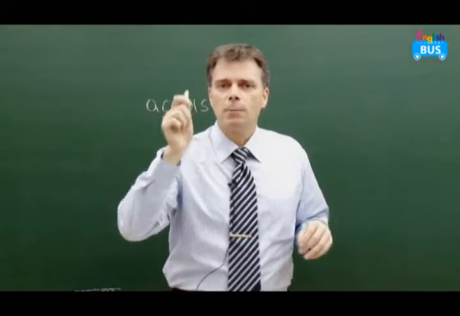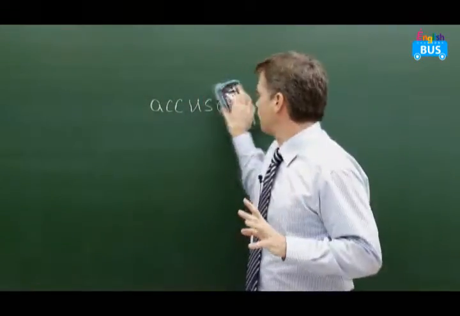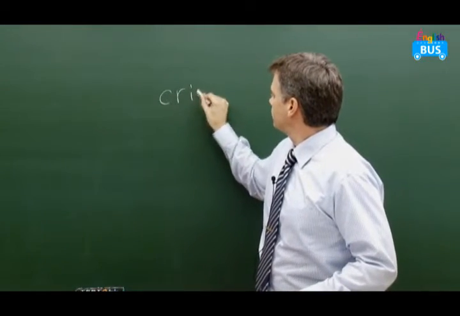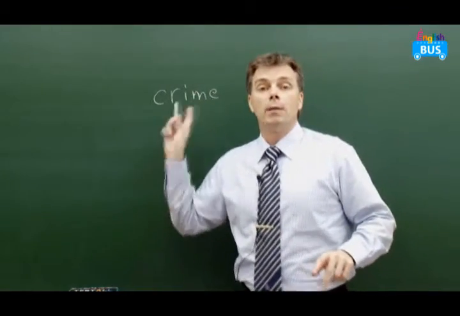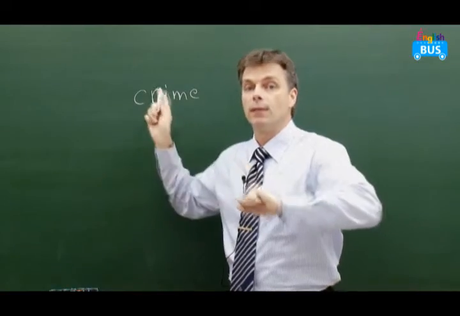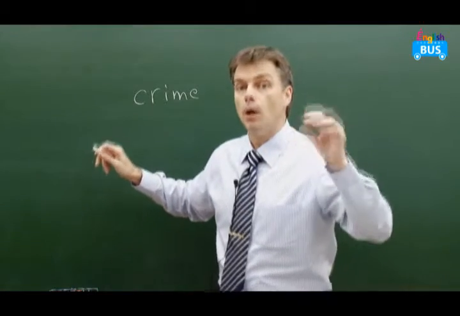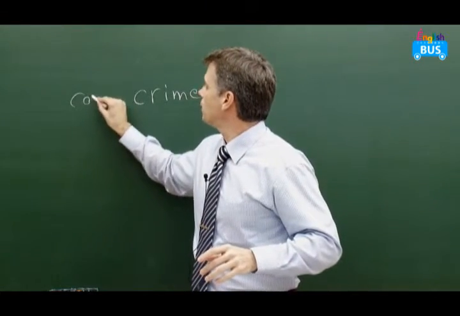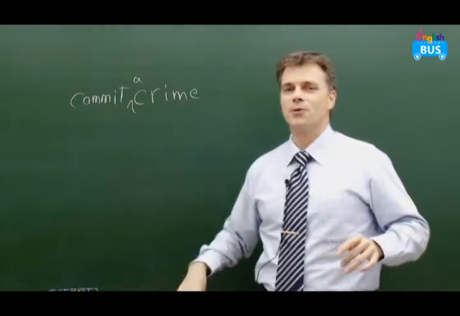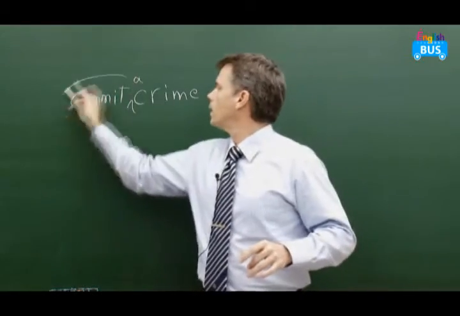The next power verb is to commit. Commit is used with a crime. You know crime? Crime is the thing, the law that was broken. That's the law that was broken, the crime. In English, we don't say do a crime. We always say to commit. Commit a crime. Not do a crime, it's commit a crime.